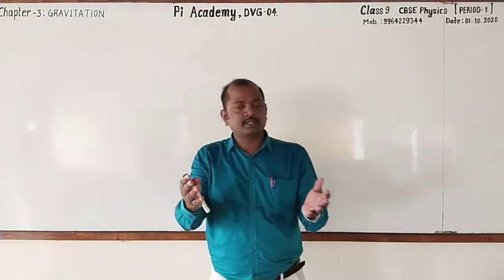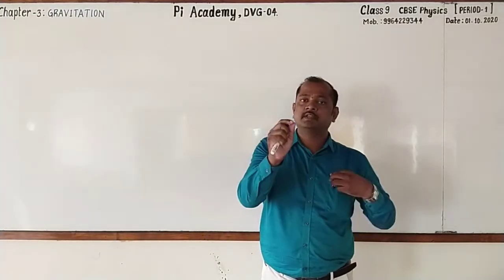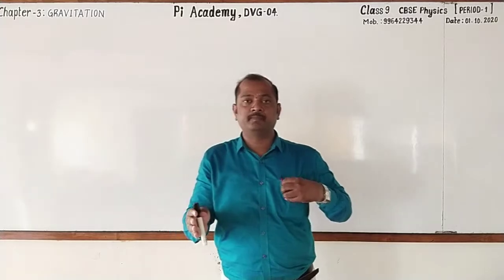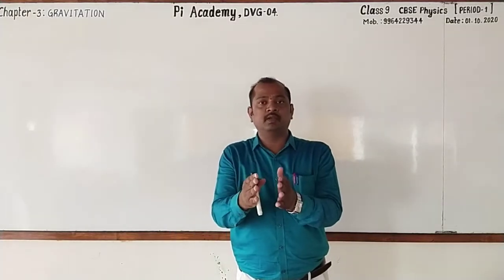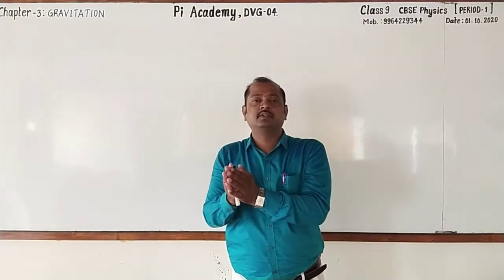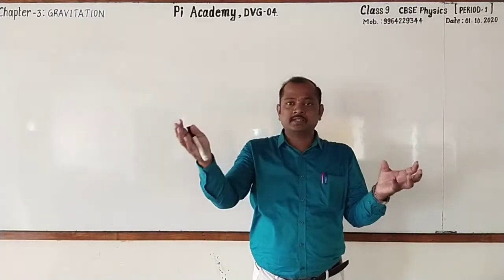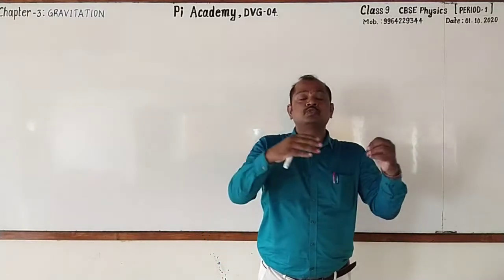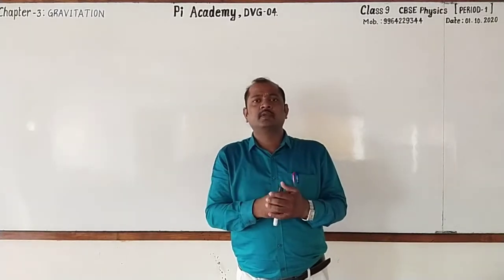And if you want to take some examples for gravitational force, see the force of attraction between the sun and the planets, the force of attraction between the objects on the surface of the earth and the earth, then the force of attraction between two galaxies, between two solar systems, between the planets, like this.